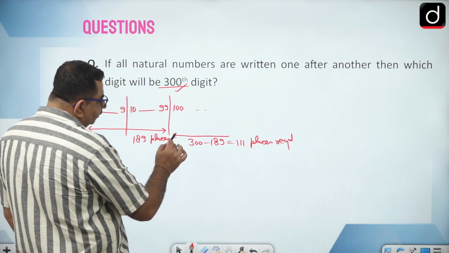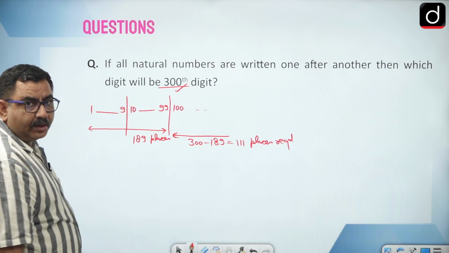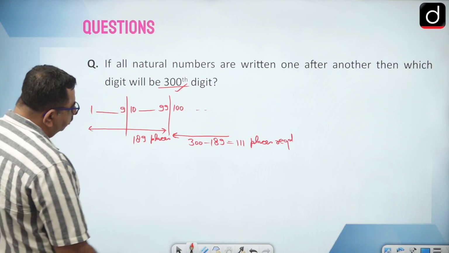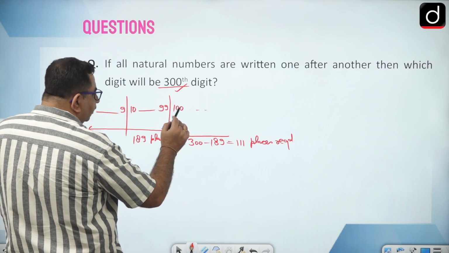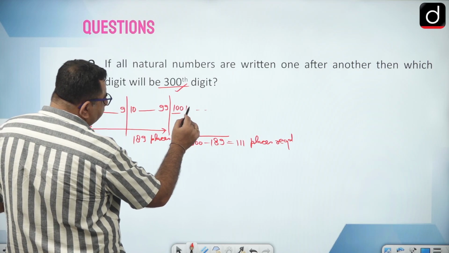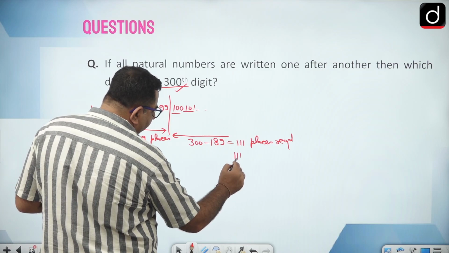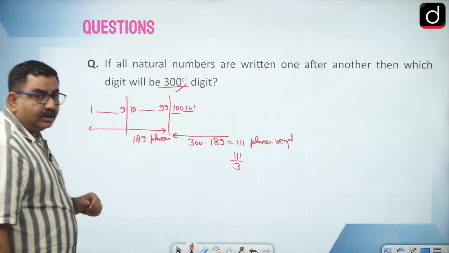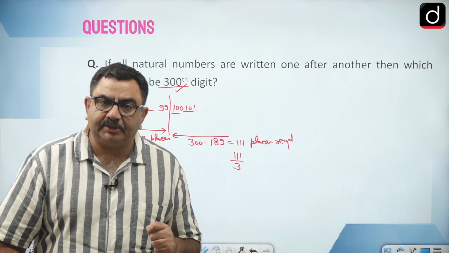Now to consume these places, how many digits will be required? So now we need to know that the numbers in which this place will be are 3-digit numbers, right? So we have to divide this 111 by 3, because now we know that it is falling in the range of 3-digit numbers.